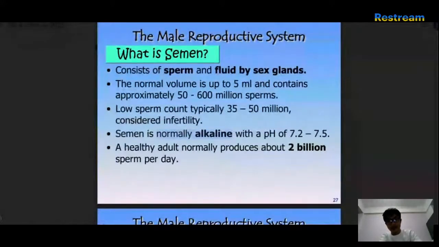Yeah, so it's normally alkaline. It's pH of 7.2, 7.5. Oh, it's not that far from a neutral pH. Huh. All right. A healthy adult normally produces about 2 billion sperm a day. What? This is much more than this.